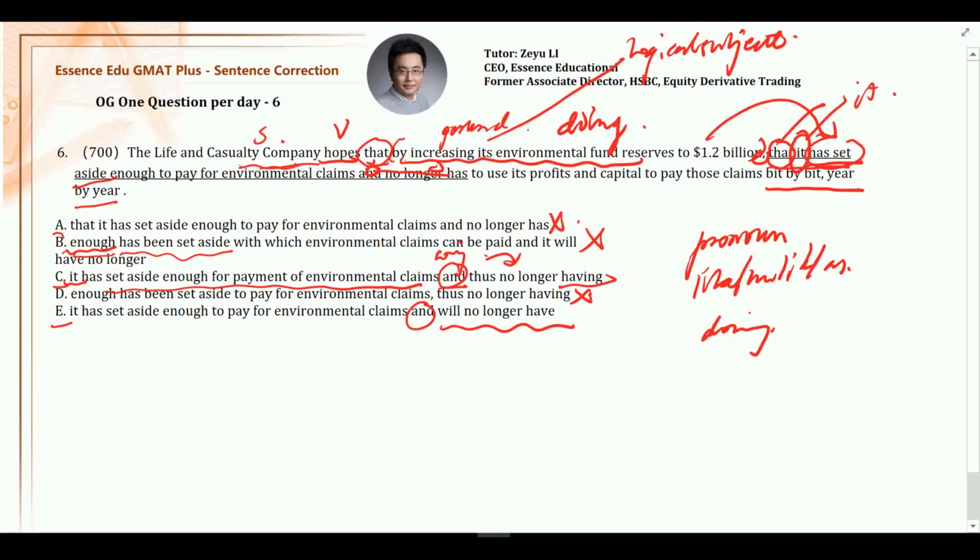Here, you do not have a sentence anymore. So therefore, it's grammatically wrong, and hence we choose E for this question. So this is a 700 level question. It's not really that difficult, right?